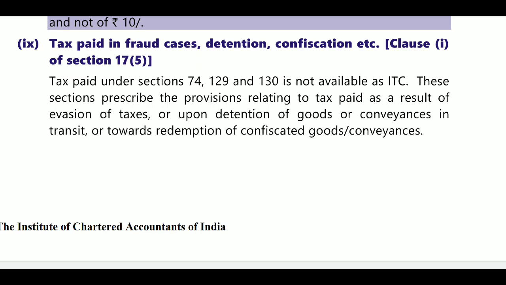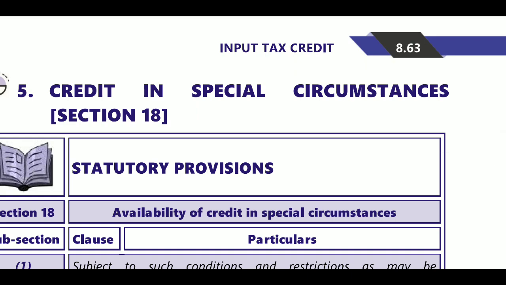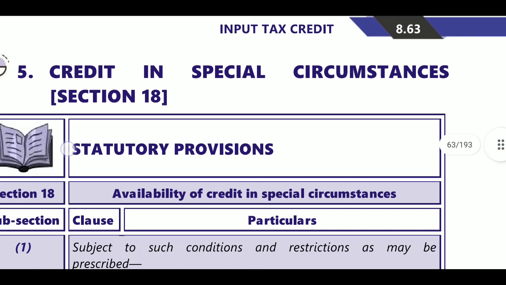This section prescribes the provisions relating to tax paid as a result of evasion of tax, or upon detention of goods or conveyance in transit, or towards redemption of confiscated goods. So you cannot claim the ITC on that product; it is not allowable. Next is Section 18. Section 18 we will see in the next class.